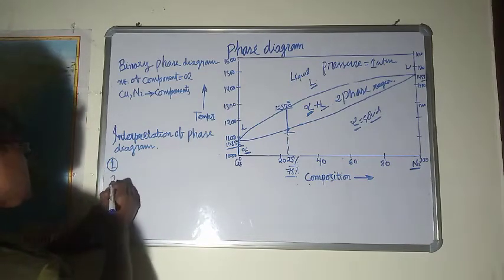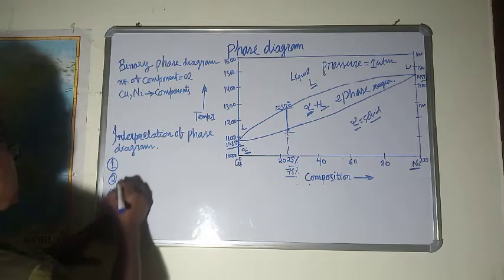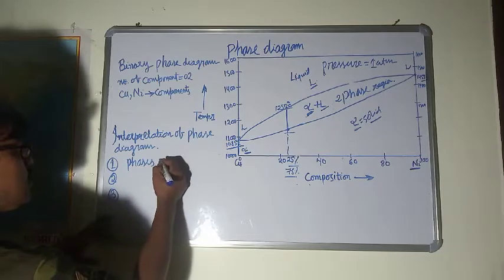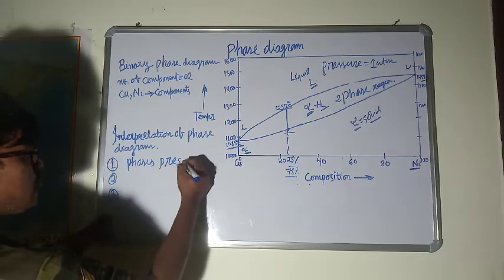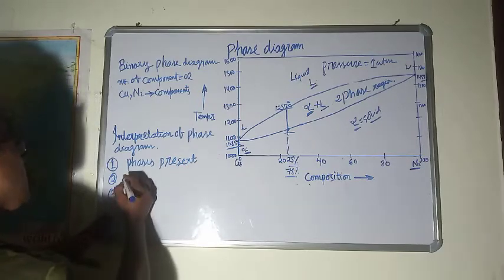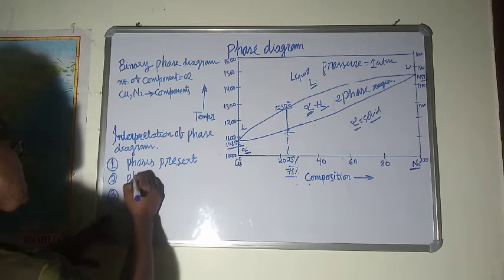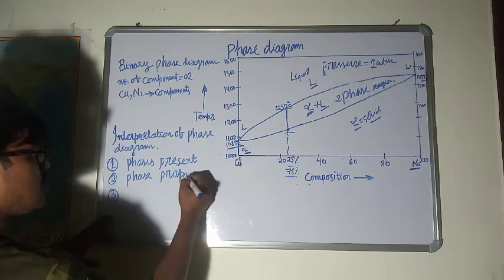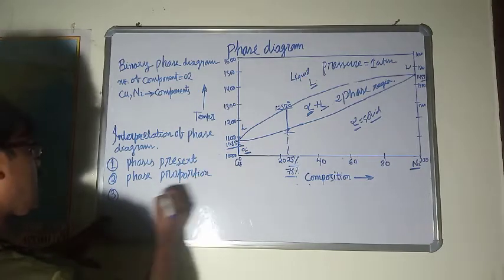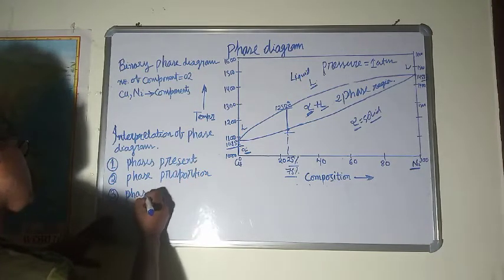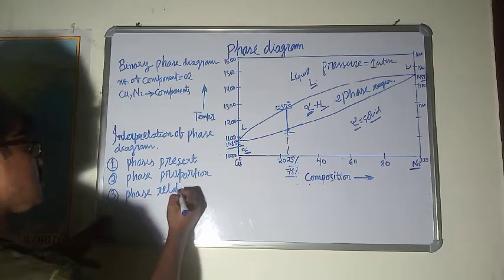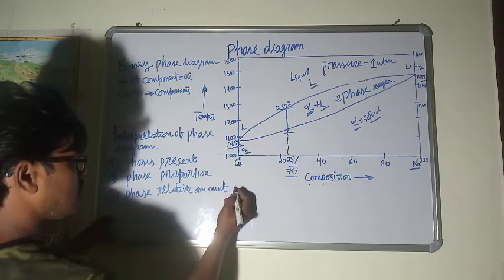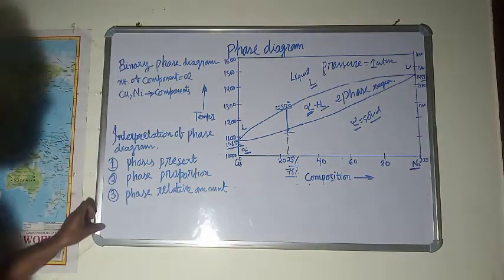Interpretation of phase diagram means three things. What are those three things? Phases present: what are the phases present in the copper nickel phase diagram? What are the phase proportions? And third is phase relative amount. Now we will discuss all these three points one by one.